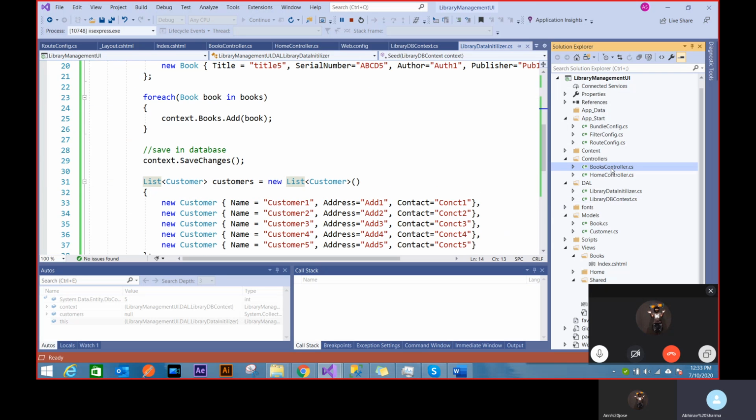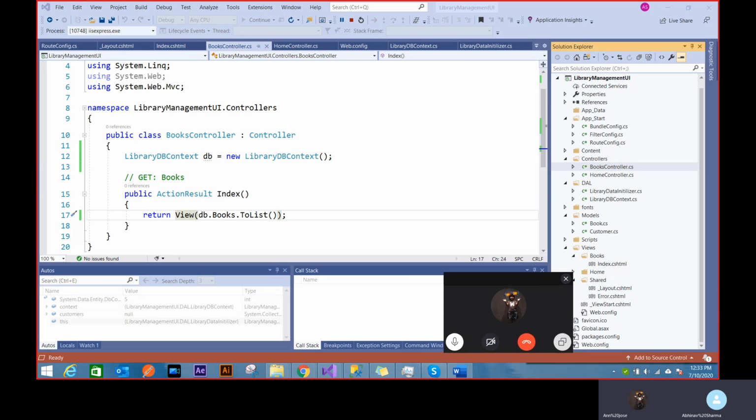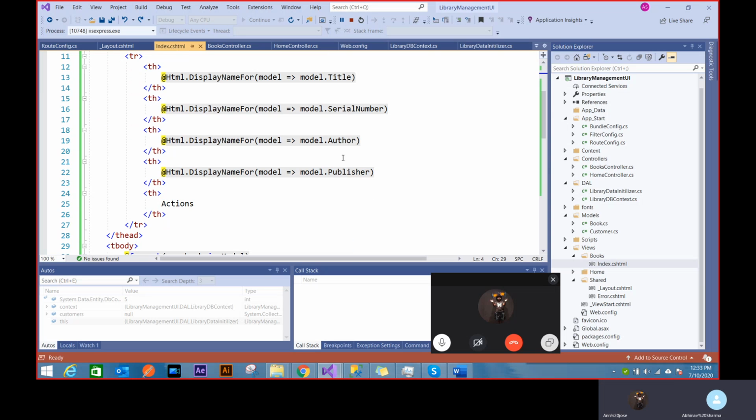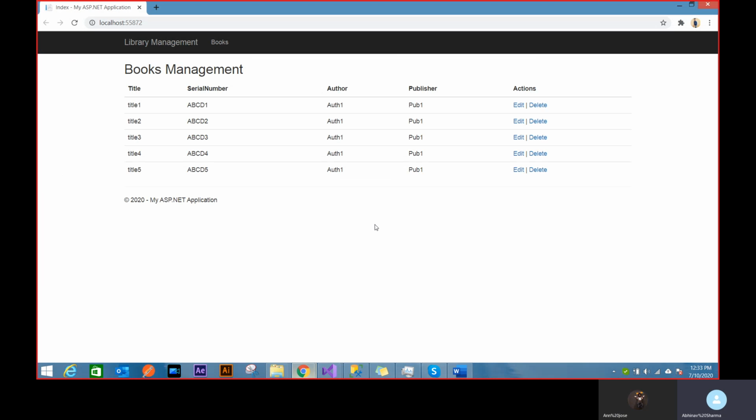And similarly, go to this controller, let's remove this. So this line basically triggers the whole Entity Framework. As soon as I access book, everything is triggered for me, and then it gives back those books. I convert into list and pass it inside the view. You can see my view is like a strongly typed view. Then I add those headers, and then I add those values in a for loop with edit and delete. That's what it shows in the UI.